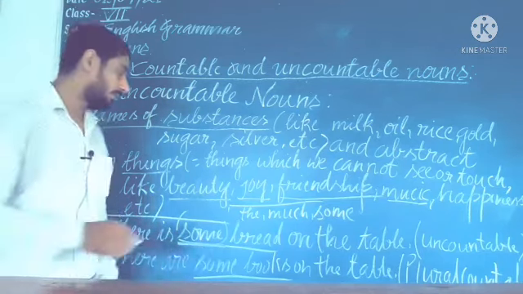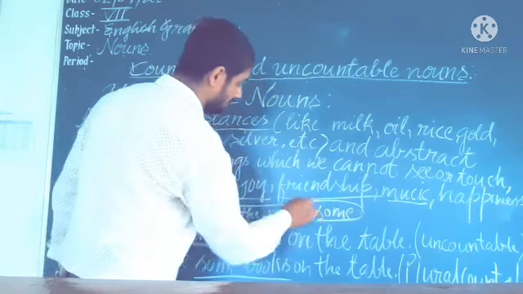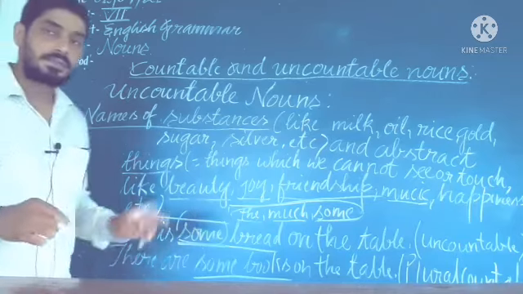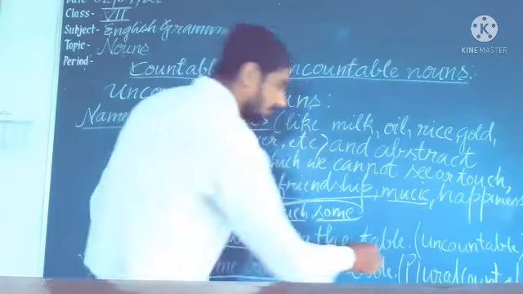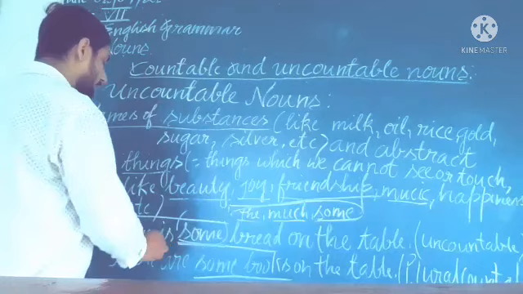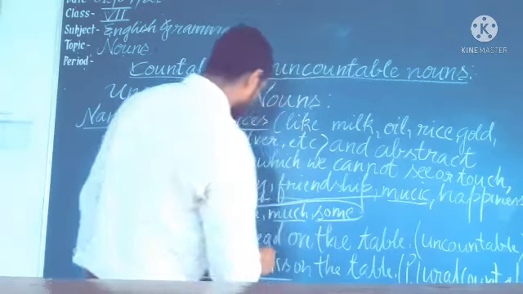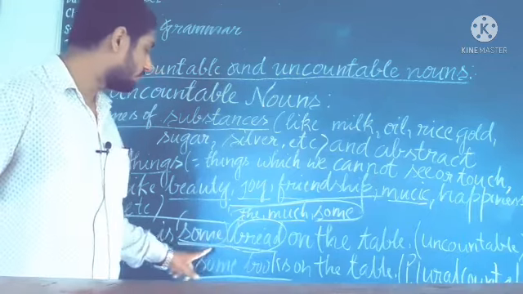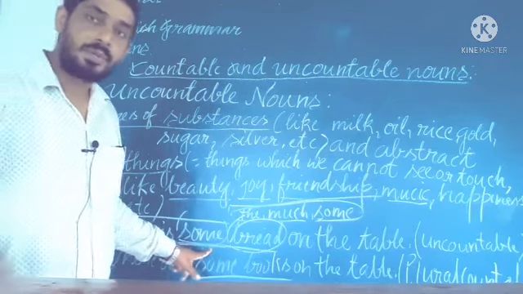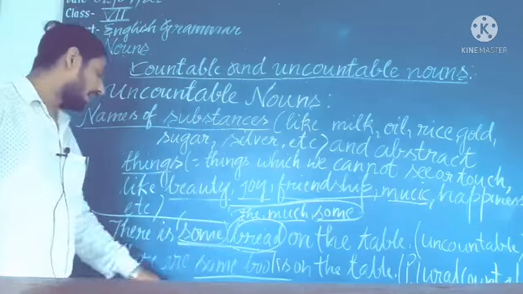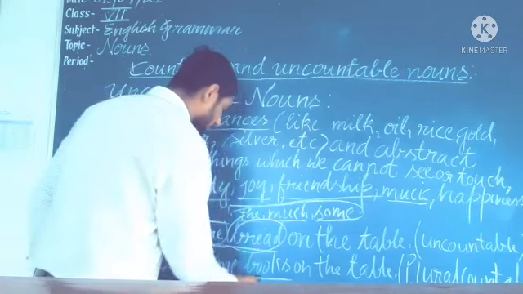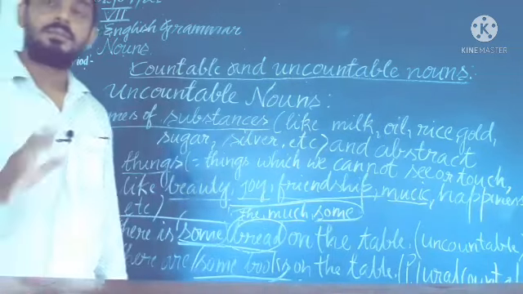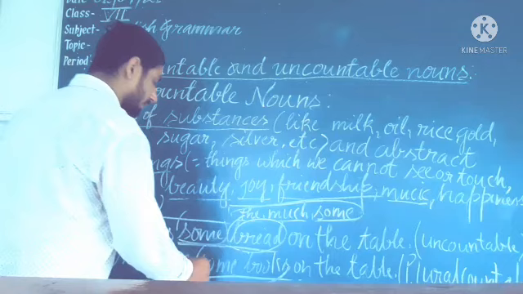I have also told that the, much and some will not be used in general sense, but I am giving the example that some will also be used with uncountable noun and plural countables. There is some bread on the table: here bread is uncountable, so with uncountable noun we can also use some when the sense is particular, not general. There are some books: we can also use some with plural countables. Understand? In particular sense.